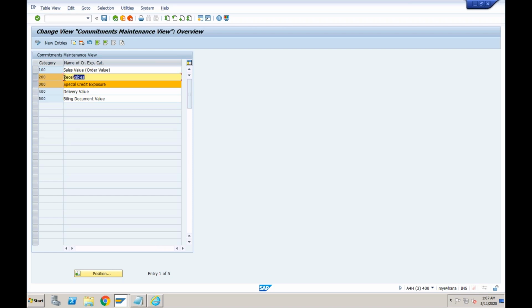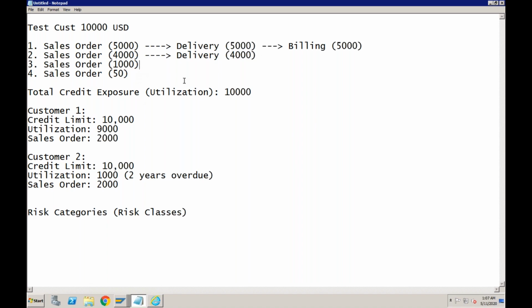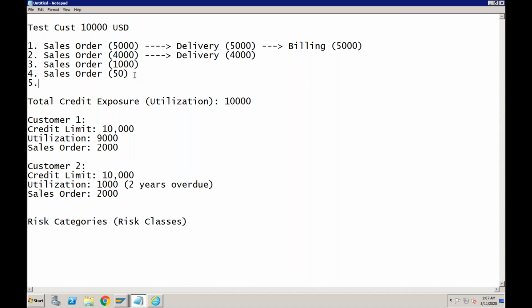These receivables are coming from FI. Let's assume you have not done anything in SD. You have not created the sales order in SD, and you created a manual invoice to the customer. Let's go to yesterday's example. Let's say there are 4 sales orders and the 5th document is a manual FI invoice for this customer of amount, let's say, 2000.